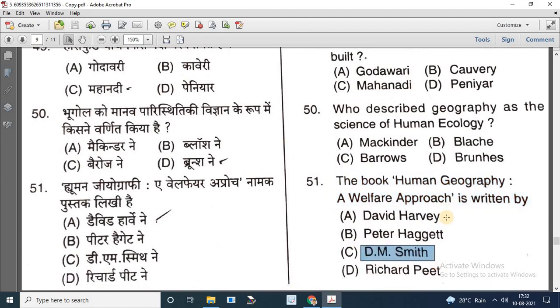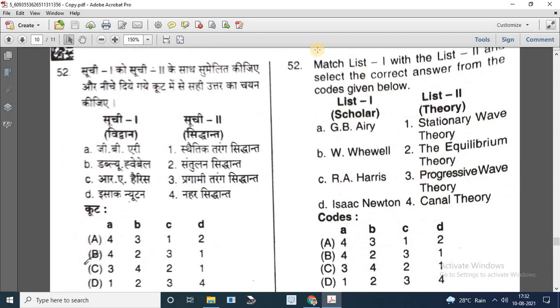Question number 52. Match list 1 with list 2 and select the correct answer from the codes given below. On one side, in list 1, there are names of scholars, and list 2 is associated with their theories.